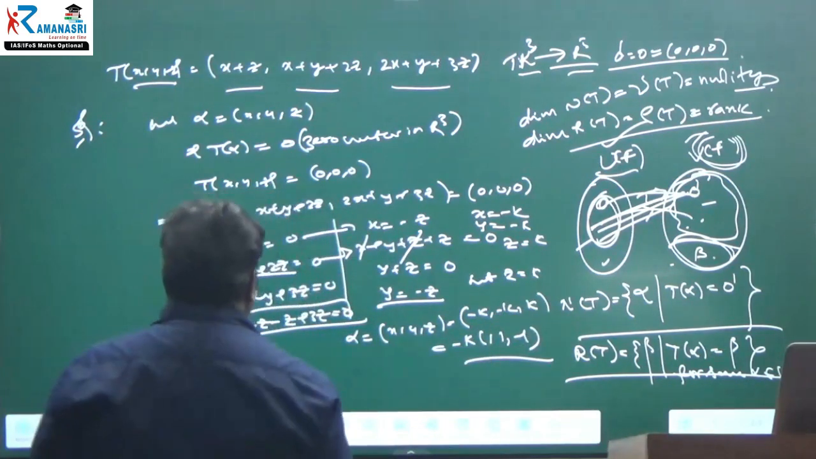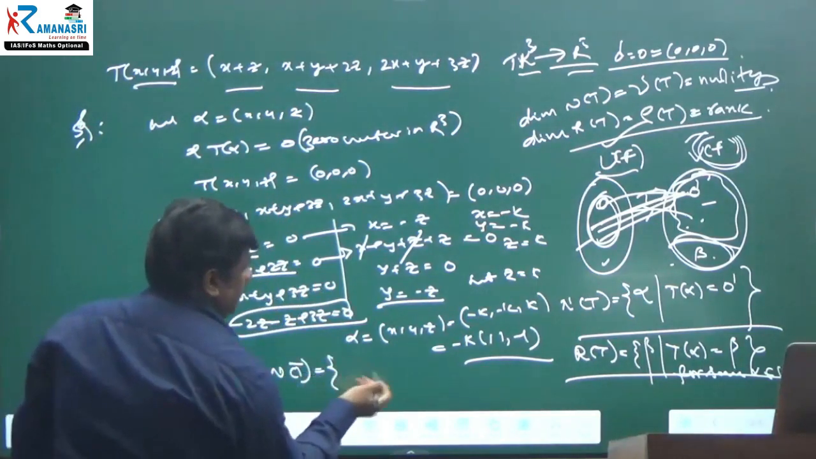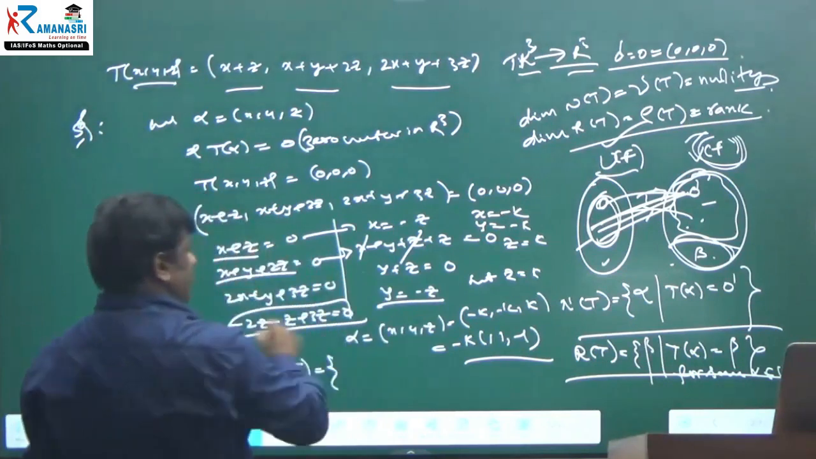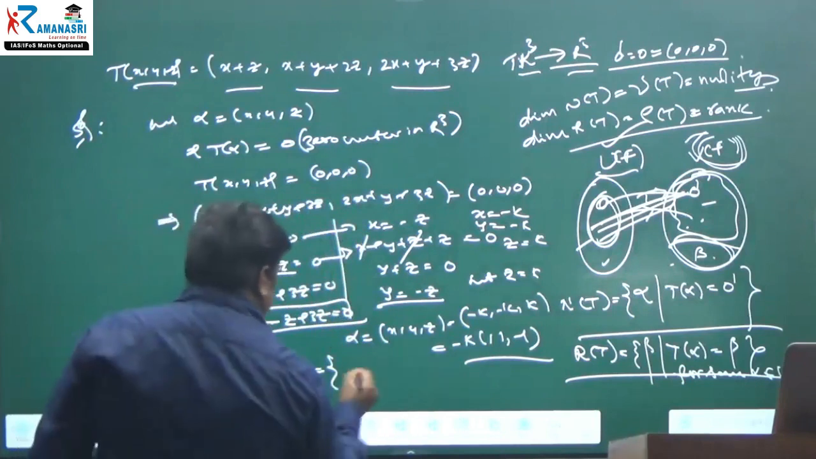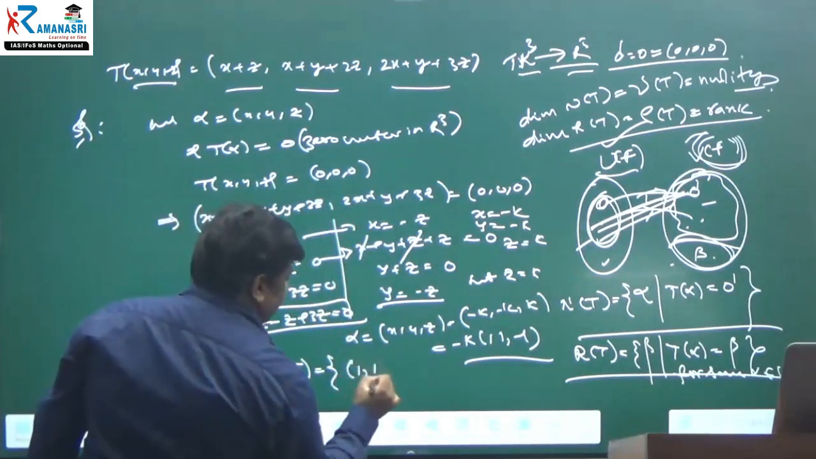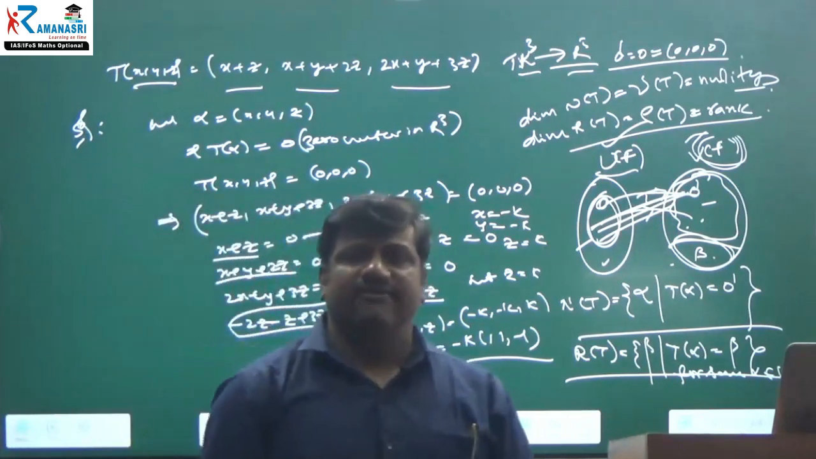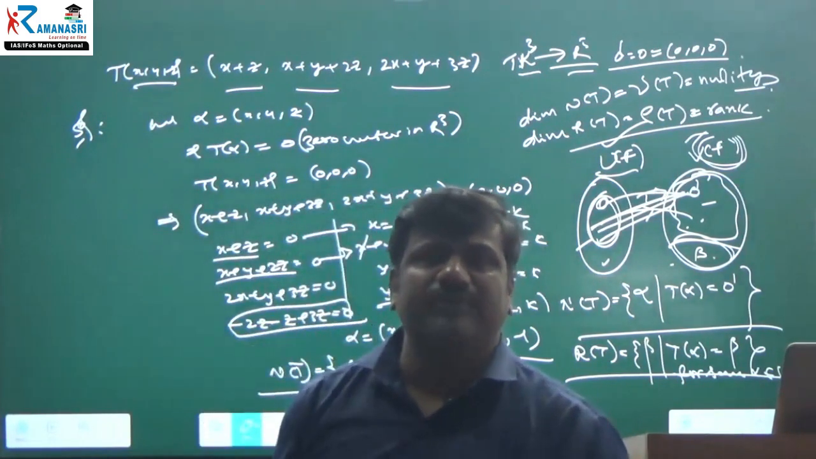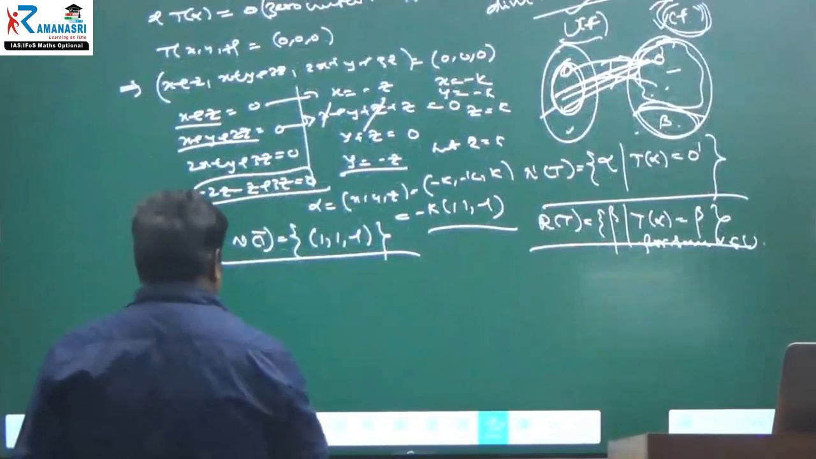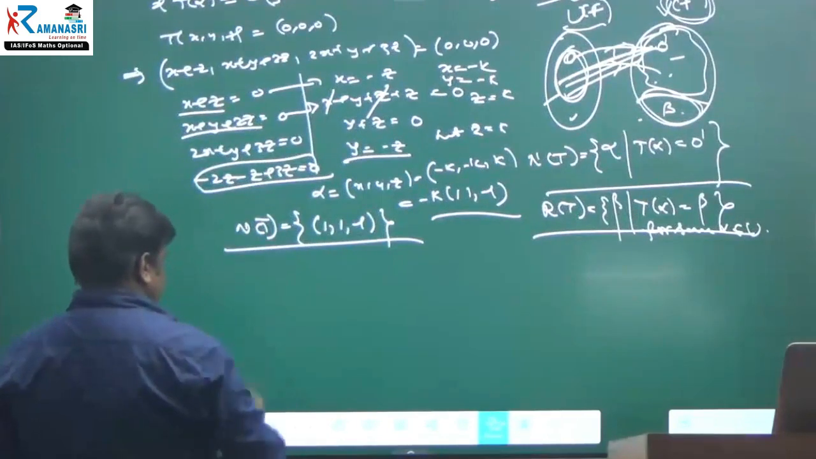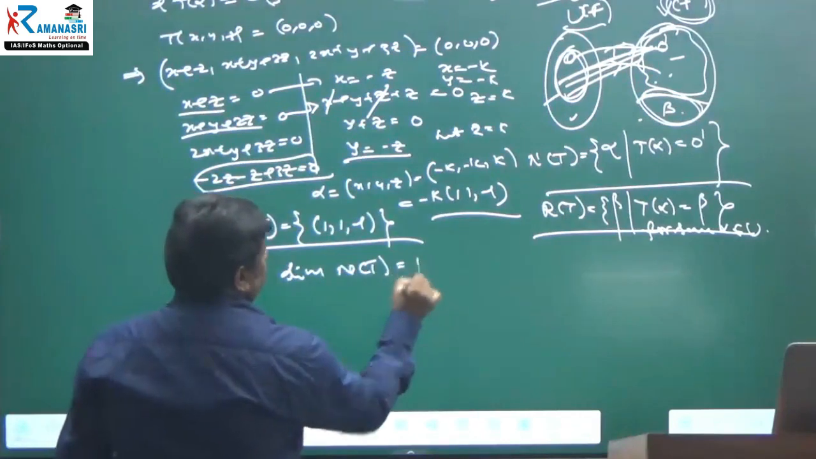Therefore, all vectors of this form will be the null space N of T. What is the basis? The basis vector is 1 comma 1 comma minus 1. Only one vector forms the basis, and it is FDVS. Therefore, the dimension of N of T is equal to 1.